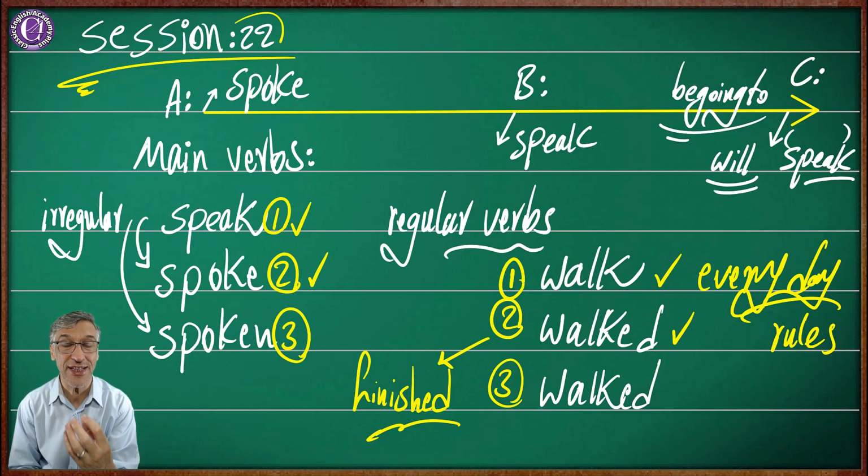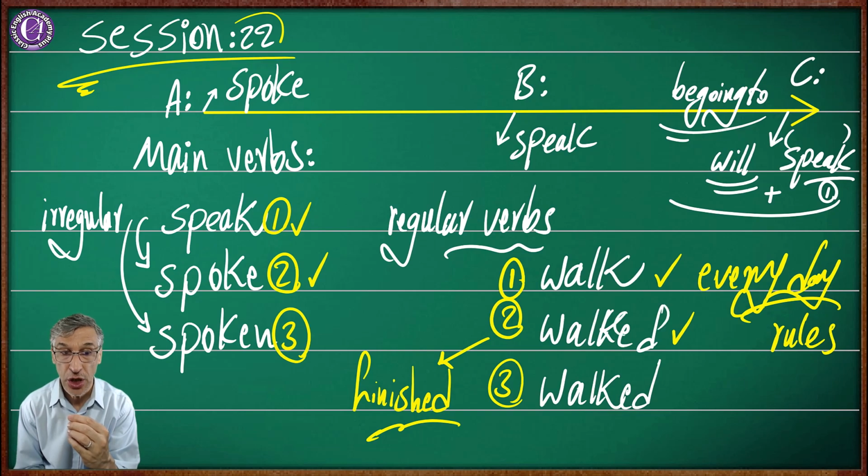Now we understand the structure. Do you remember? Every tip in English grammar, every lesson in English grammar has got its own structure and use. Okay, the structure of will is will plus main verb, and the first part of the main verb. Not walked here, not spoke. No, we don't use the second part with will. Not never, ever. Okay, this is not going to happen. We have a will speak.